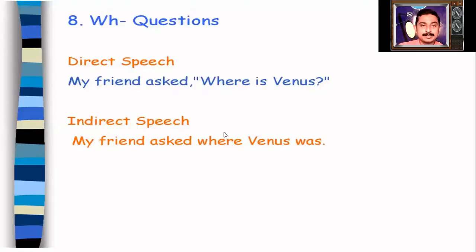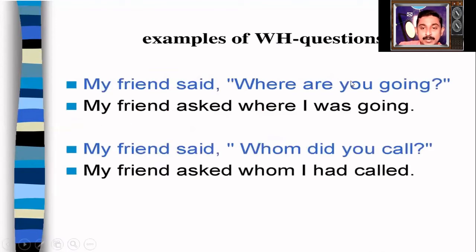Let me give you some more explanation of WH questions, which is very, very important. My friend asked, where is Venus? My friend asked where Venus was. Immediately after writing the WH word, you need to write the pronoun or noun. My friend said, where are you going? My friend asked where I was going. My friend said, whom did you call? My friend asked whom I had called.